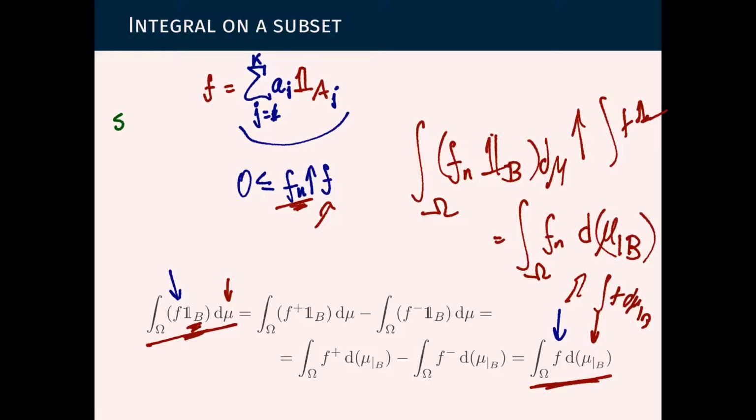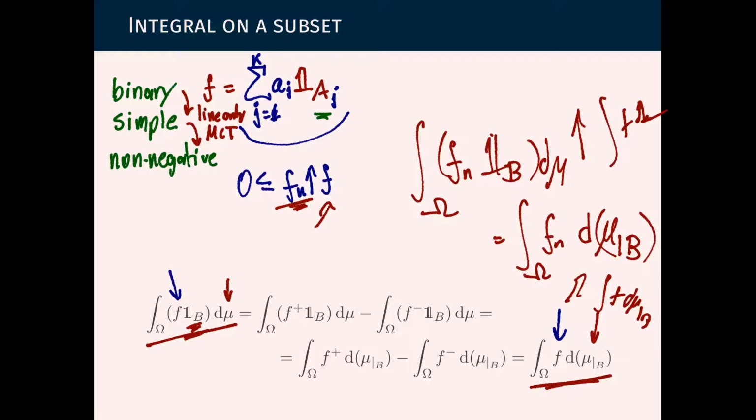So you see the pattern here. We started with a binary function. The binary takes only value 0 or 1, so it's always the indicator of some event. From binary, we went to simple just by using linearity of the integral. And from simple, we went to non-negative using the monotone convergence theorem. Here we use monotone convergence theorem, and here we use linearity.